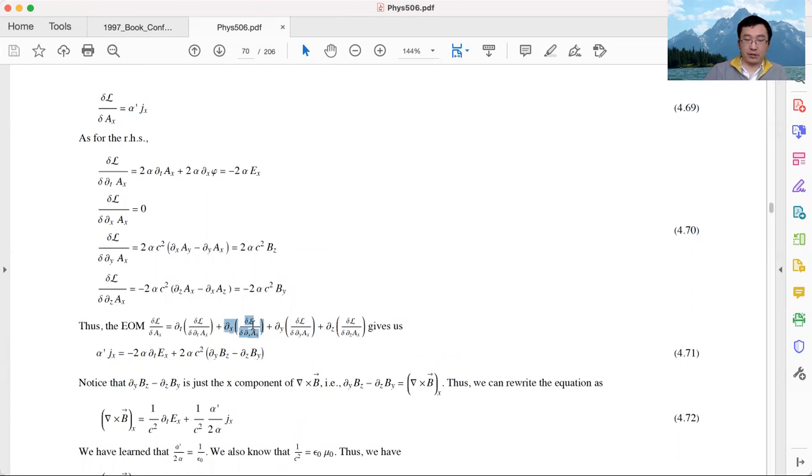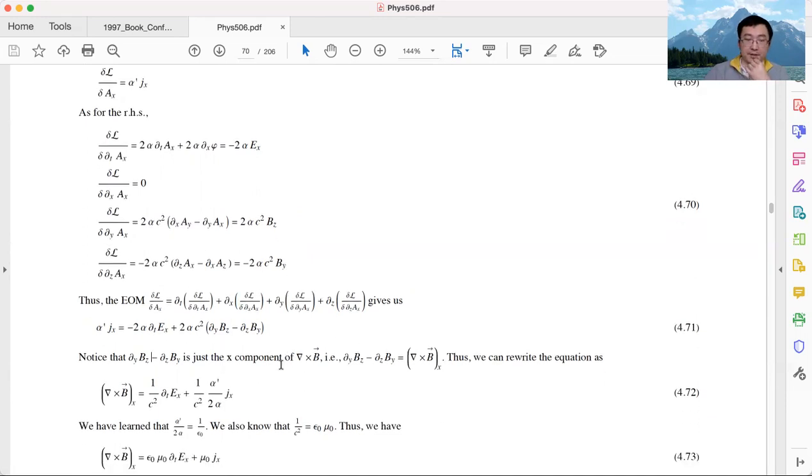The first term is the time derivative of this term, and this term itself is minus 2 alpha EX. So the first term is just the time derivative of EX times minus 2 alpha. And for the other terms, we know the variations, so we plug in their values here. Then we can write down the right-hand side of the equation of motion. This is our equation of motion for AX.